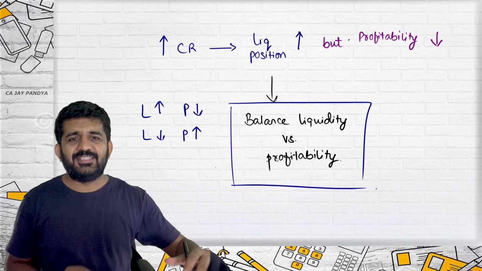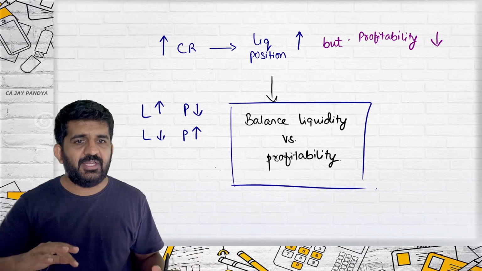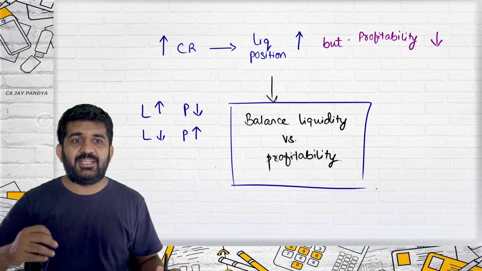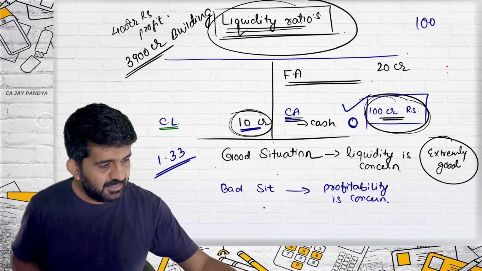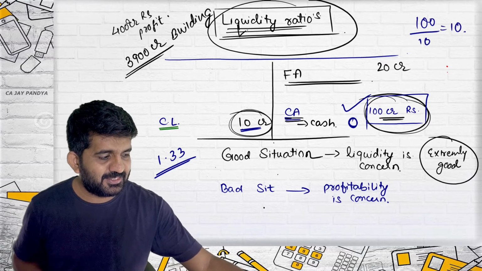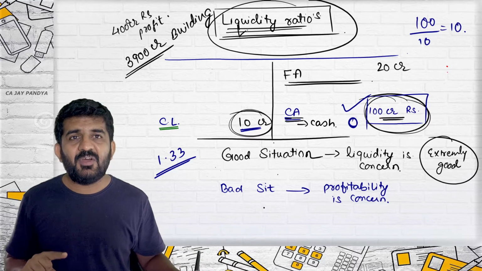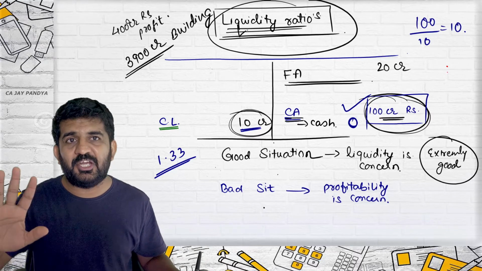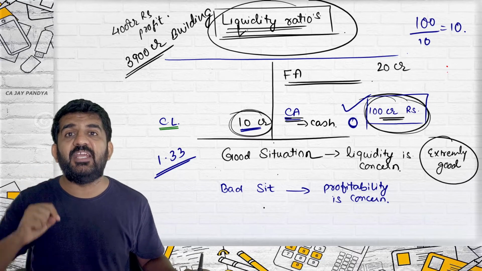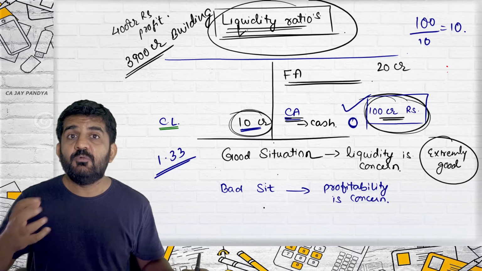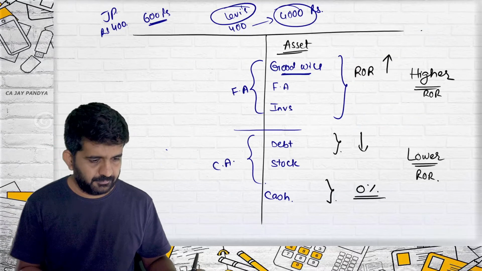So this is the concept of liquidity versus profitability. We will maintain sufficient liquidity, but we need to understand that a current ratio of 100 divided by 10, that is 10, don't tell it is good for a company. But yes, if someone asks how is your liquidity position, it is good. How is your profitability position? It is bad, because more money is invested in the assets which give you a low rate of return. So your profitability will be affected.